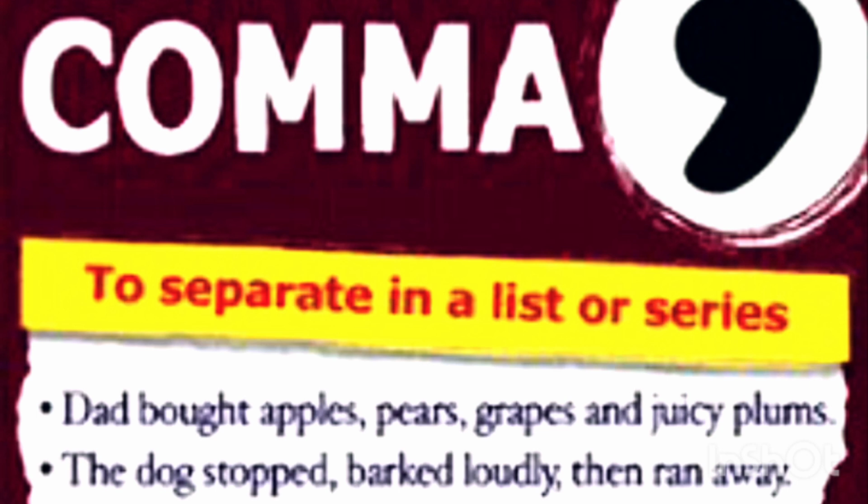So comma is used to separate items in a list or series. Like, Dad brought apples, pears, grapes and juicy plums. The dog stopped, barked loudly, then ran away.